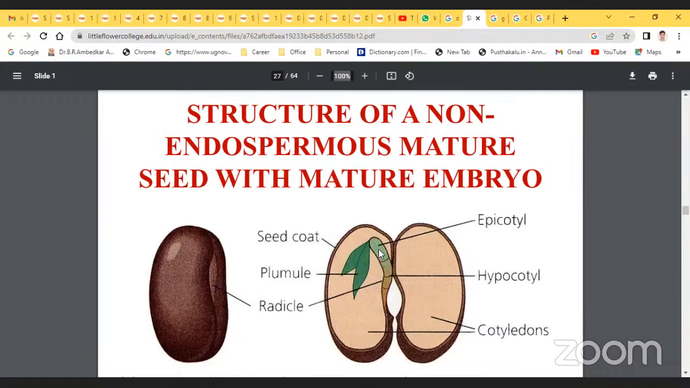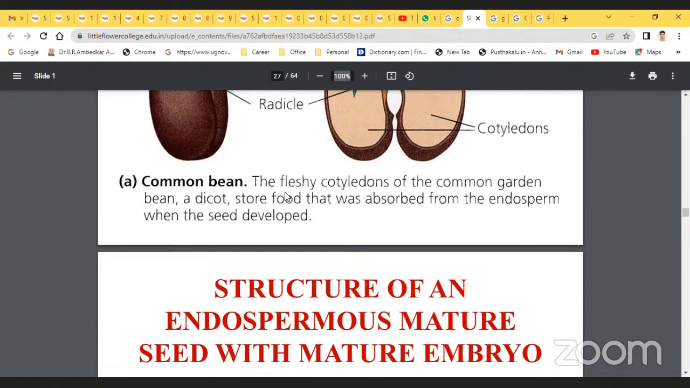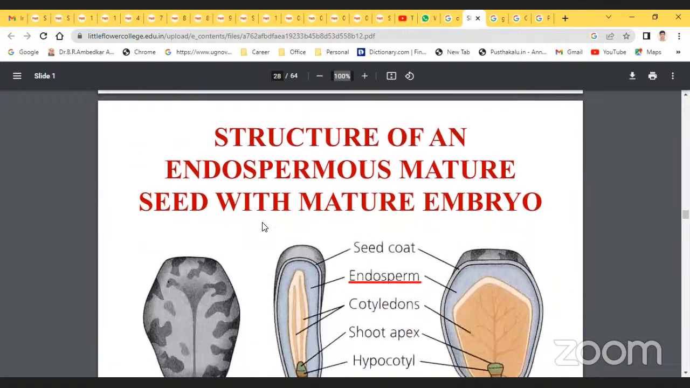This one is the epicotyl. The lower part is the hypocotyl. These two are the cotyledons. This is the radicle. This is the plumule. This is the seed coat. So what is this? The non-endospermous mature seed with mature embryo. In the common bean, the fleshy cotyledons of the common garden bean, a dicot, store food absorbed from the endosperm when the seed developed. The other type is the structure of an endospermous mature seed with mature embryo.